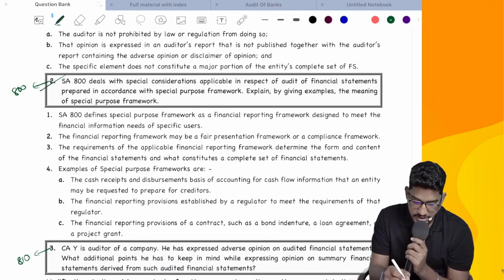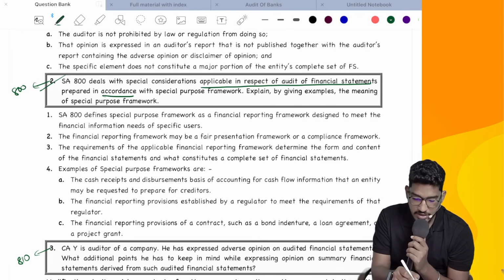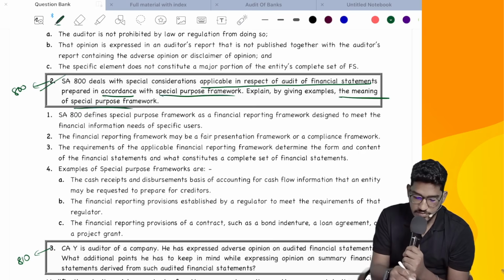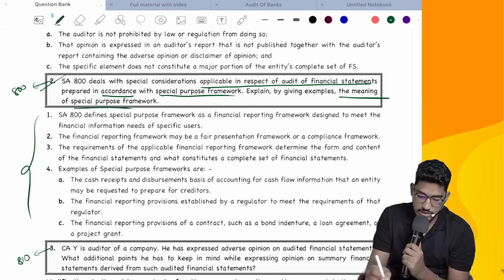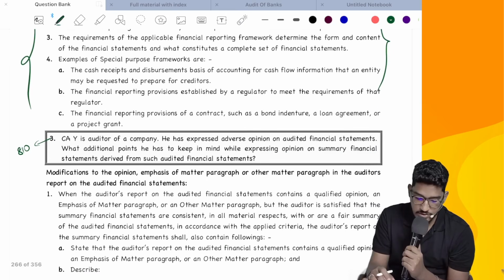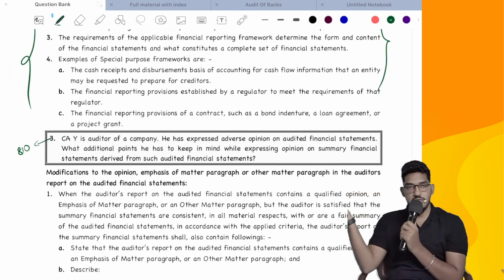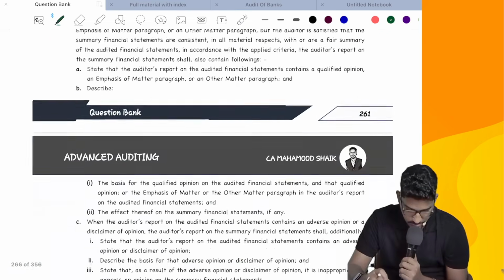SA 800 deals with special considerations applicable in respect of audit of financial statements prepared in accordance with special purpose frameworks. Explain by giving examples the meaning of special purpose framework. So they're asking you to give the meaning of the special purpose framework, and also to write examples. We have already done it. The first part of SA 800 deals with that only. Next.